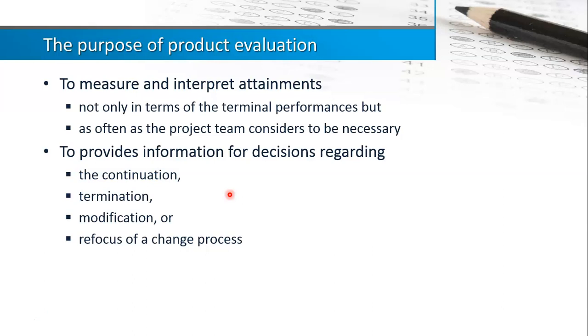So as you can see, CIPP is a process. You don't have to do the CIPP at the end, but it's a continuous process. So maybe in the beginning of the year, you can start with your context evaluation. Okay, and then you complete one cycle of context evaluation, and maybe the early part will be the context and also the input evaluation, and then throughout the year you have a process evaluation, and then at the end of the year maybe you can do your product evaluation. So it's a nice way to be used for your classroom practice.